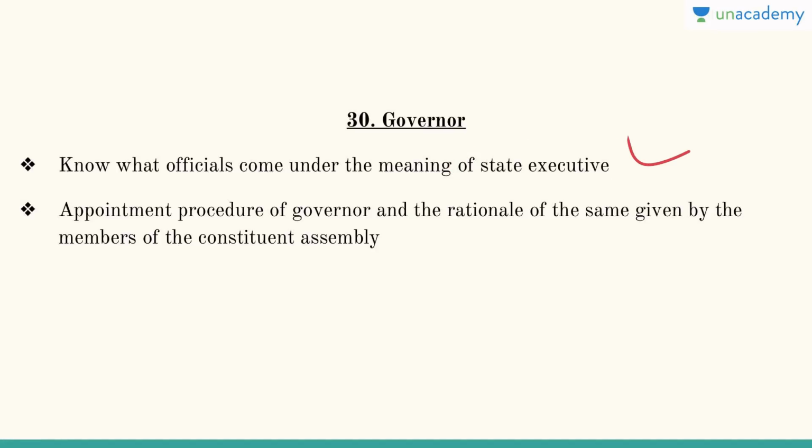Then second point is appointment procedure of governor. How does the governor of a particular state is appointed, rationale of the same, like why the governor is appointed, and which is given by the members of the Constituent Assembly.